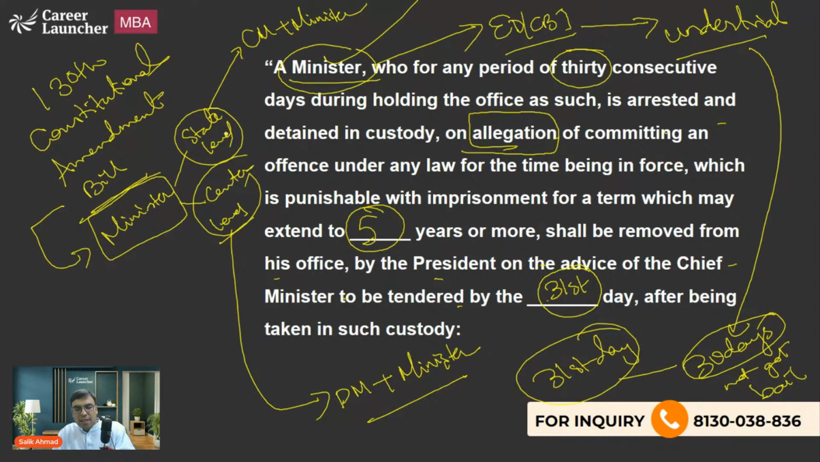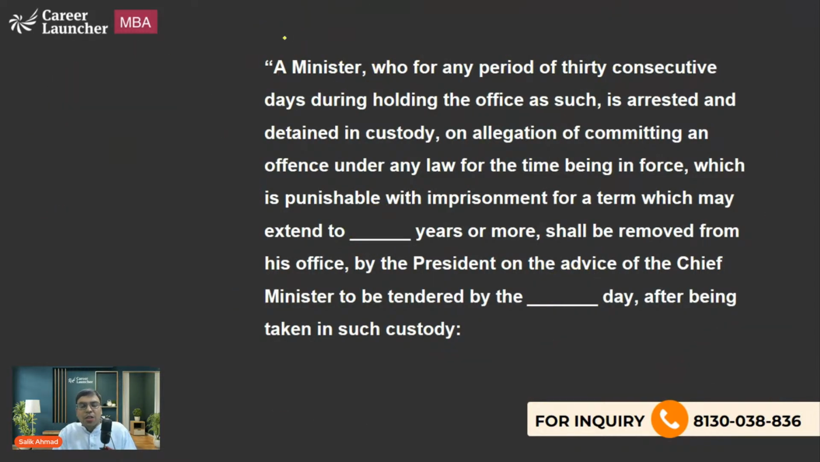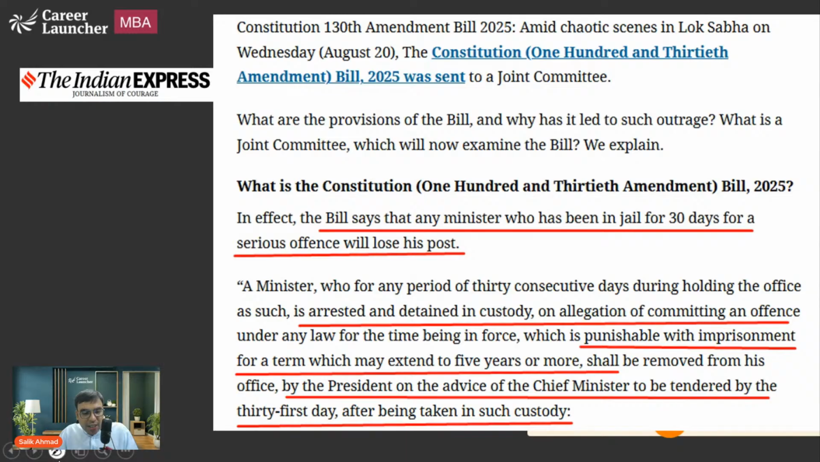So basically, the bill says that any minister, it can be a state minister or a central minister, it can be a prime minister or a chief minister also, who has been in jail for 30 days for a serious offense will lose the seat. Yes, the thing is, a person should be arrested for a crime which gives punishment for 5 or more years if that person is proven guilty.